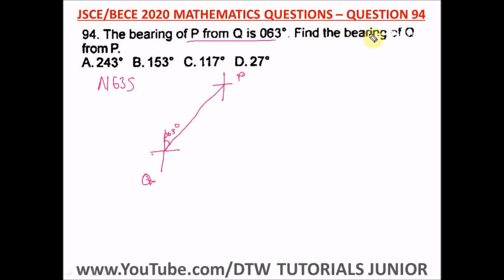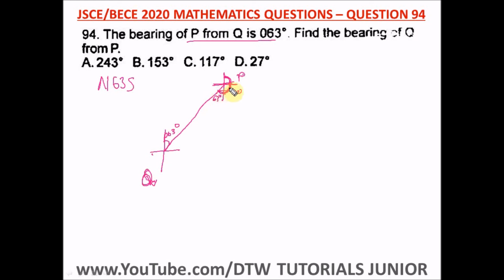The question says find the bearing of Q from P. So we're to find the bearing now of Q from P. The bearing of Q from P is from here to here, this angle here. From here to here, this is 90, this is another 90, so this is 180. And this angle here is alternate to this. Alternate angles are equal, so here is 63 degrees.